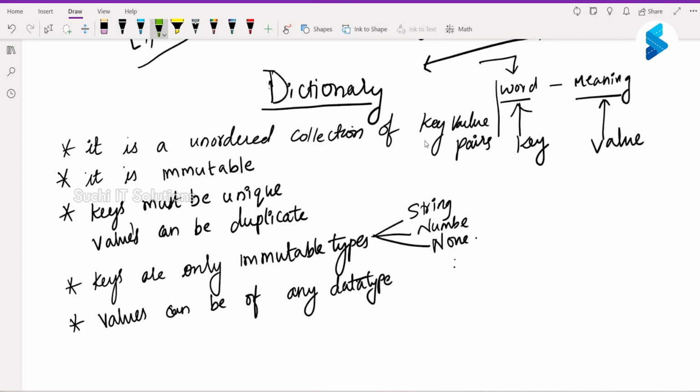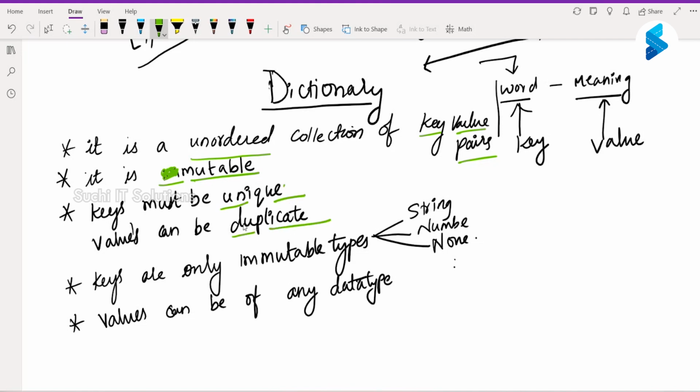A dictionary is an unordered collection of key value pairs. It is mutable, not immutable, meaning we can modify it. Keys are unique.